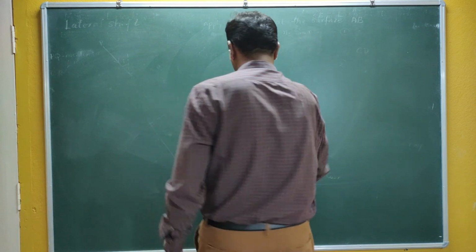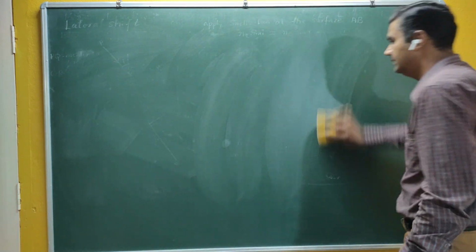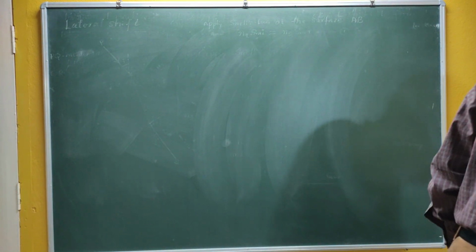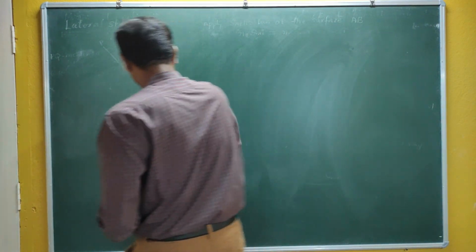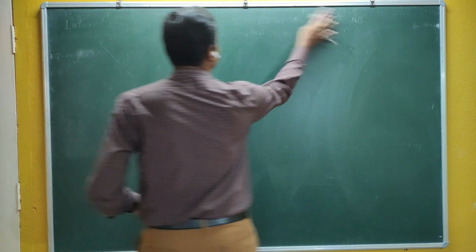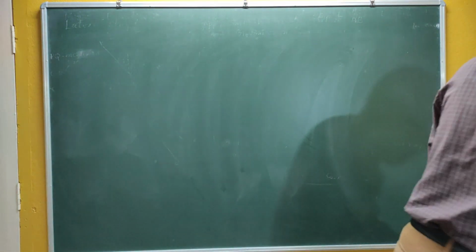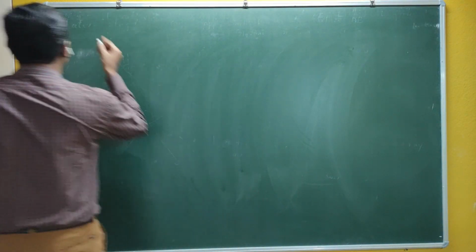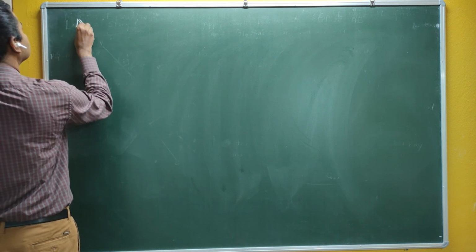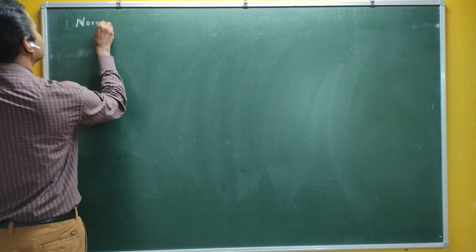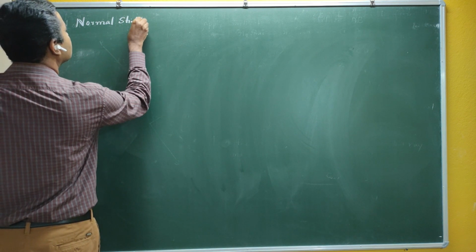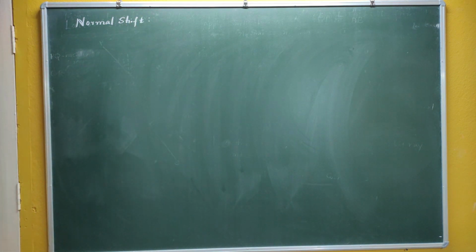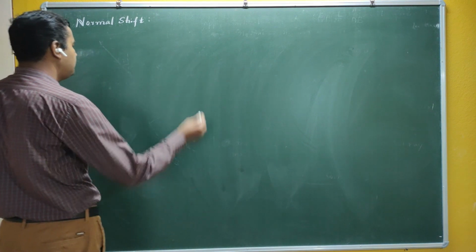So let me take the second one as the normal shift here. What is meant by normal shift?